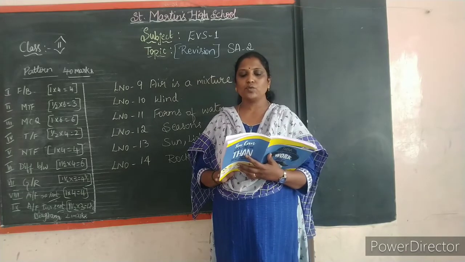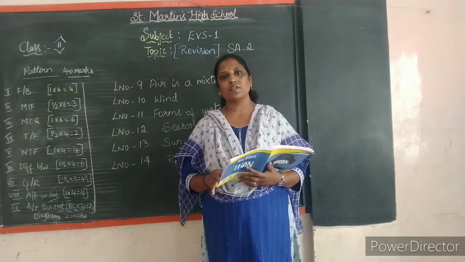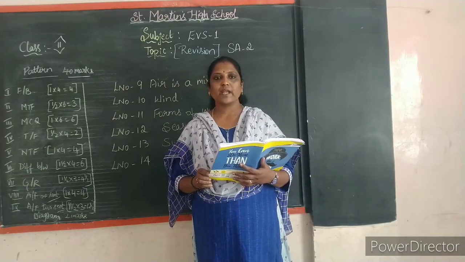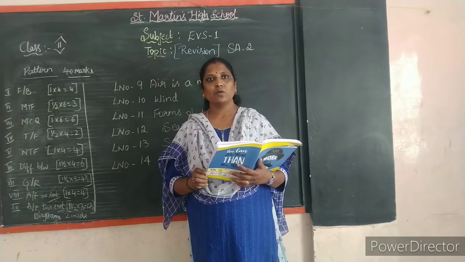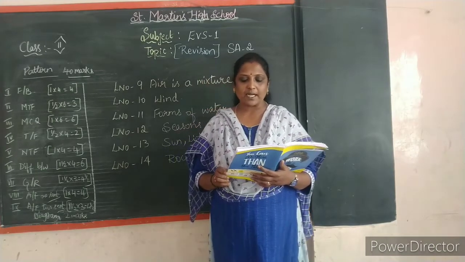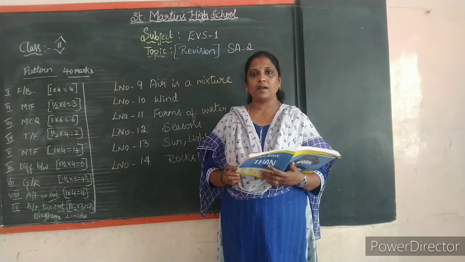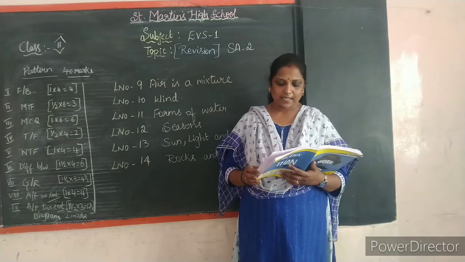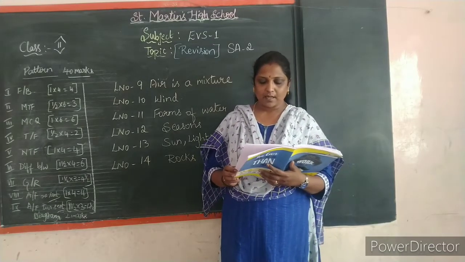Rocks break down due to the action of wind, rain, cold and heat of the sun. Which is the hardest mineral on the earth? Gold and silver are the hardest minerals on the earth.